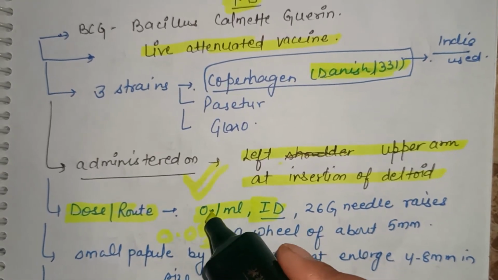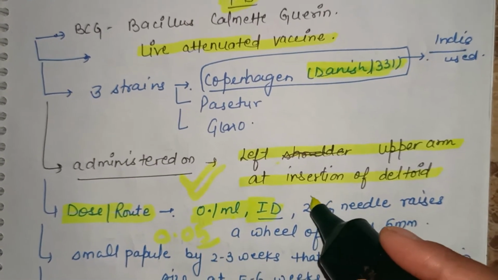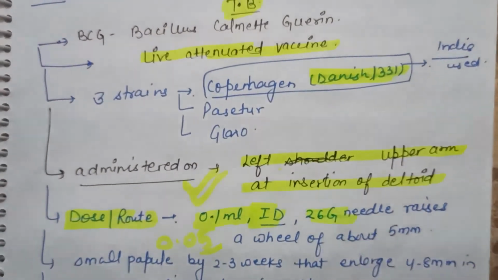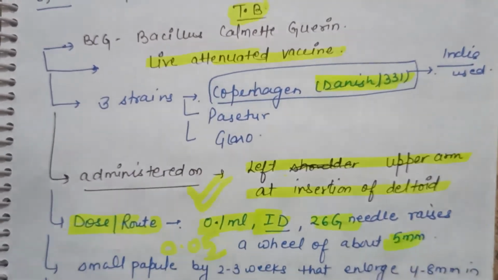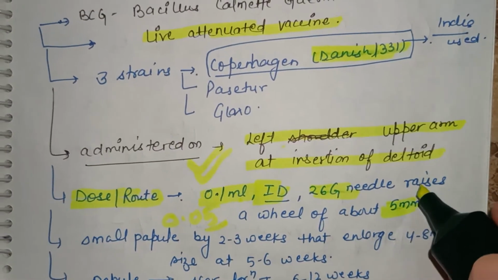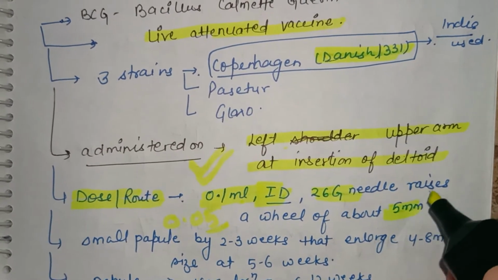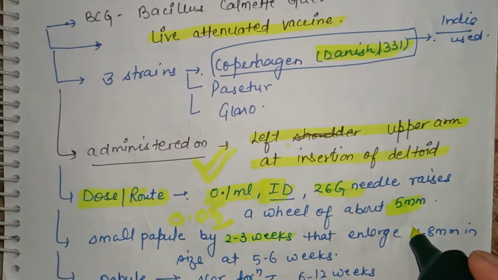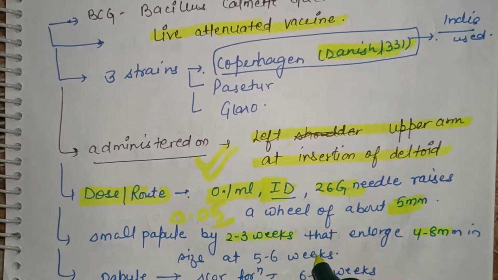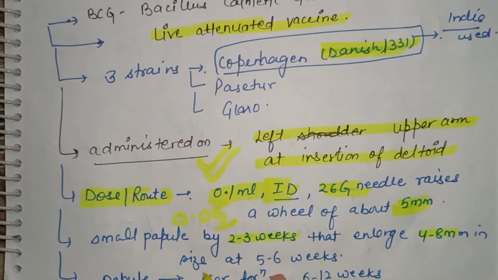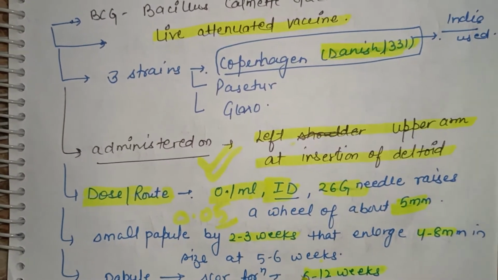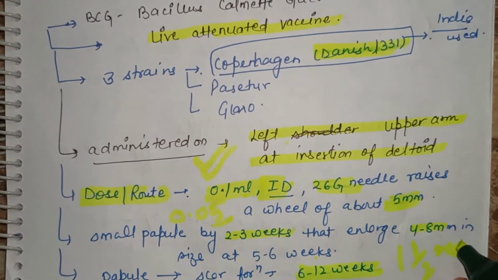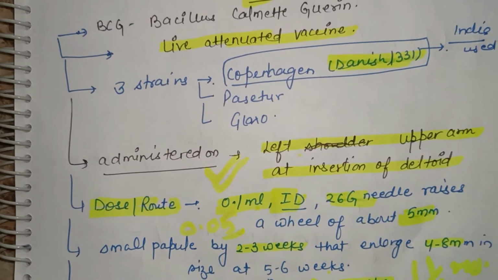After 1 month of age, 0.1 ml with a 26 gauge needle which raises a wheal of 5 mm. That means after administration of BCG there will be papule formation. A small papule appears by 2 to 3 weeks, that enlarges to 4 to 8 mm in size at 5 to 6 weeks. The papule will form a scar in 6 to 12 weeks of age, that means at around 1.5 months the scar of BCG is formed.